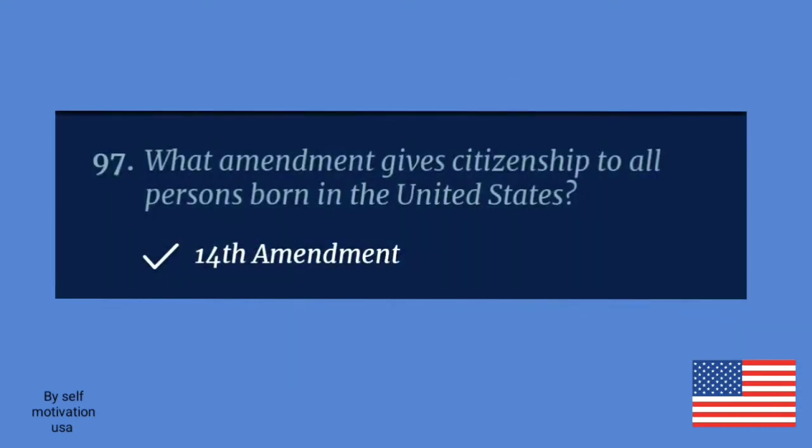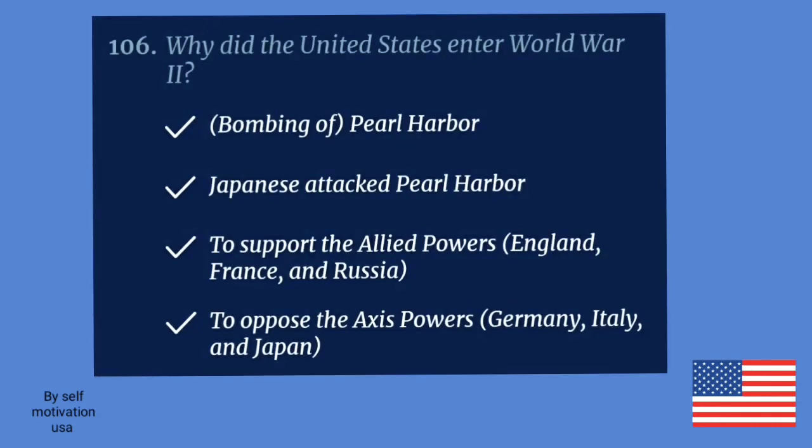What amendment gives citizenship to all persons born in the United States? 14th Amendment. Why did the United States enter World War II? Japanese attacked Pearl Harbor.